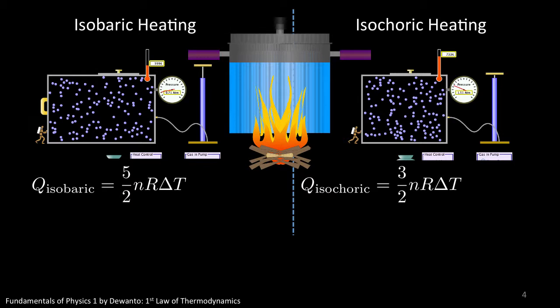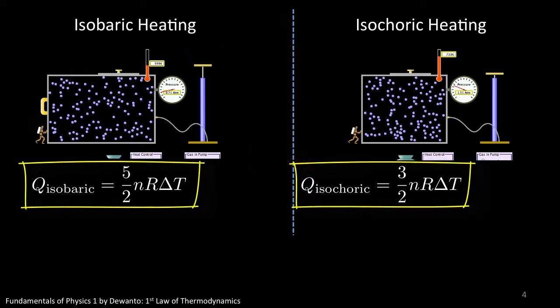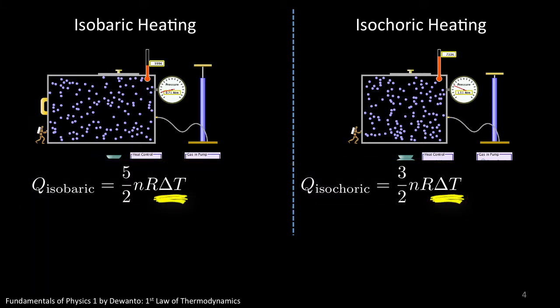Cover the pan. Your mom might have taught you that. Covering the pan is akin to fixing the volume of the container, the saucepan, as you are heating it. As you can see from this equation, for the same increase in temperature delta T, it actually takes a lesser amount of energy to heat the gas at constant volume than to heat the gas at constant pressure. The ratio is 3/2 to 5/2, to the advantage of isochoric heating in this regard.